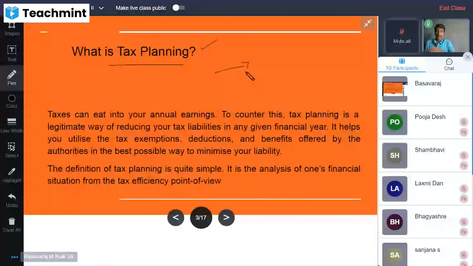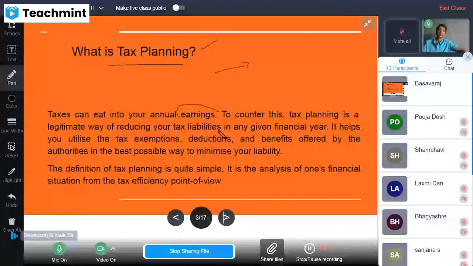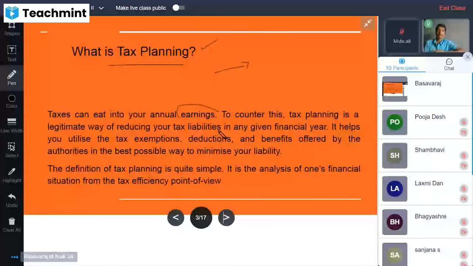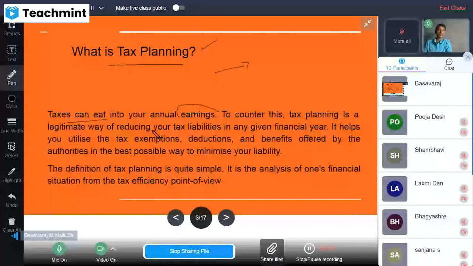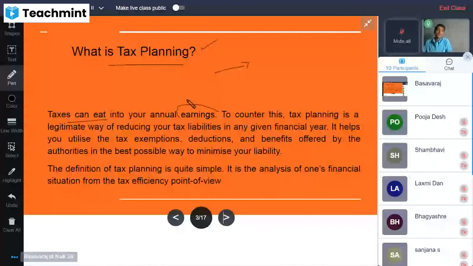So taxes can eat into your annual earnings. Whatever earnings you have made, how much income you earn in the year, how much earnings you make, the taxes will eat. Correct? Now so many expenditures you can do on that, right? Taxes you need to pay on that, right? So what exactly does the statement reveal? Taxes can eat into your annual earnings. What annual earnings are earned by you as an individual, taxes will reduce it, right? Reduces your income, the earnings made by you, right?